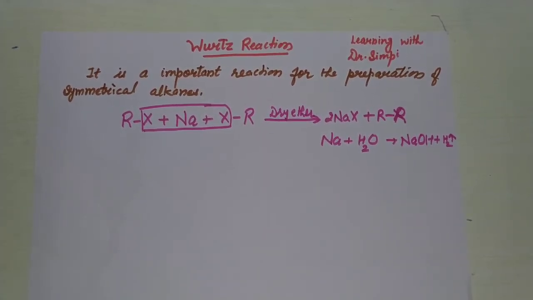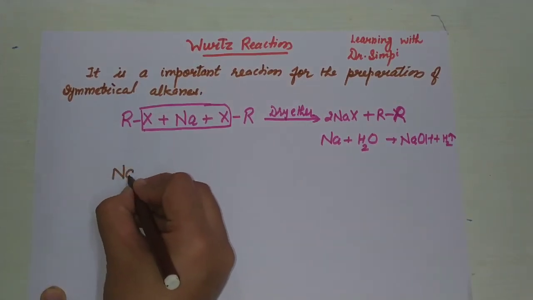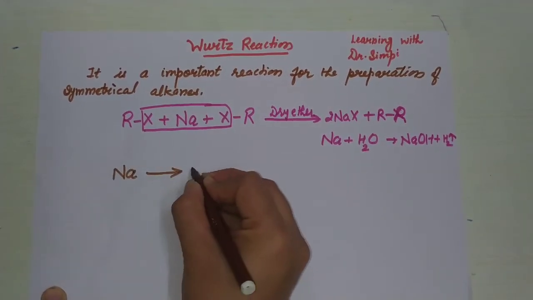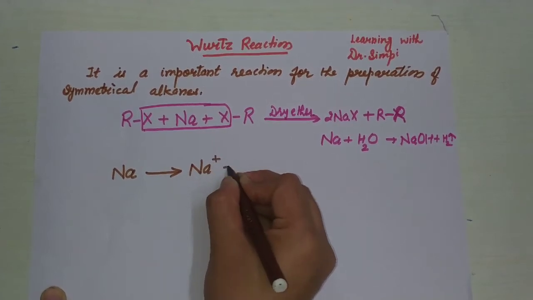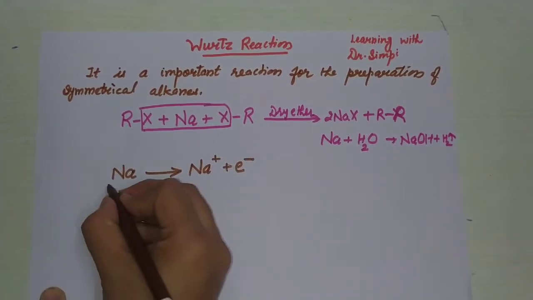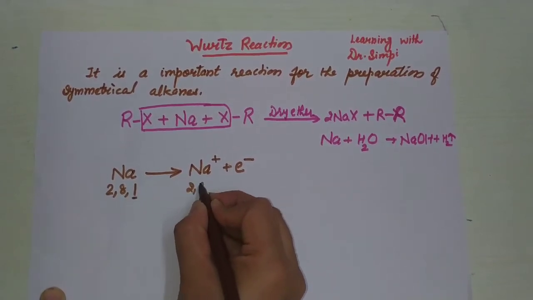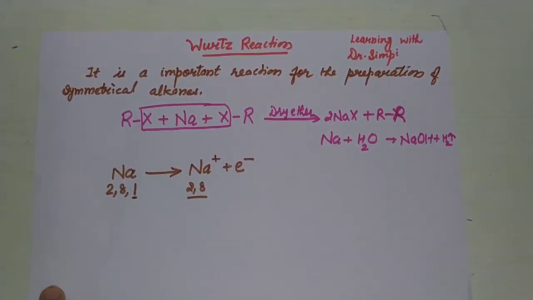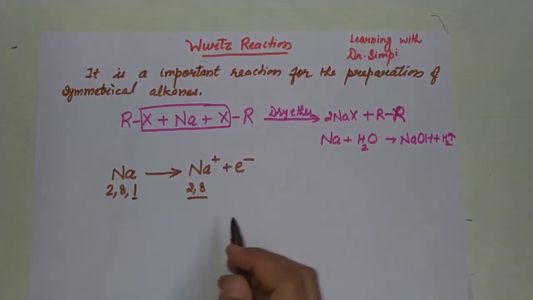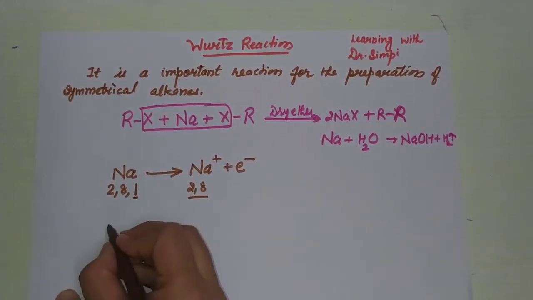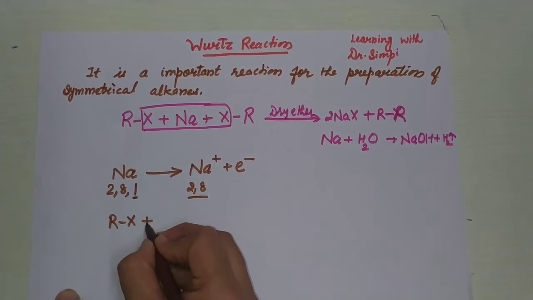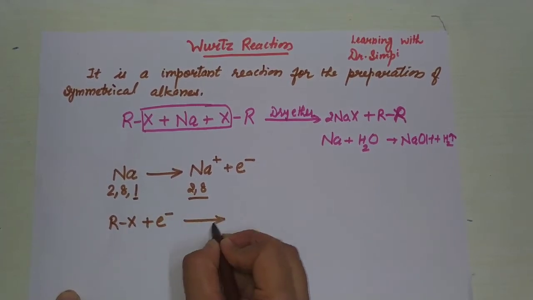Before going to the examples and some other conditions, firstly we take the mechanism of this reaction. For this mechanism, firstly sodium metal, as we know, is an electropositive metal, so it removes an electron and forms a sodium ion, because 2, 8, 1, one electron is easily removed and it completes its octet by forming 2, 8. So firstly sodium is converted into sodium ion and the electron is released. Now this alkyl halide reacts with this electron.